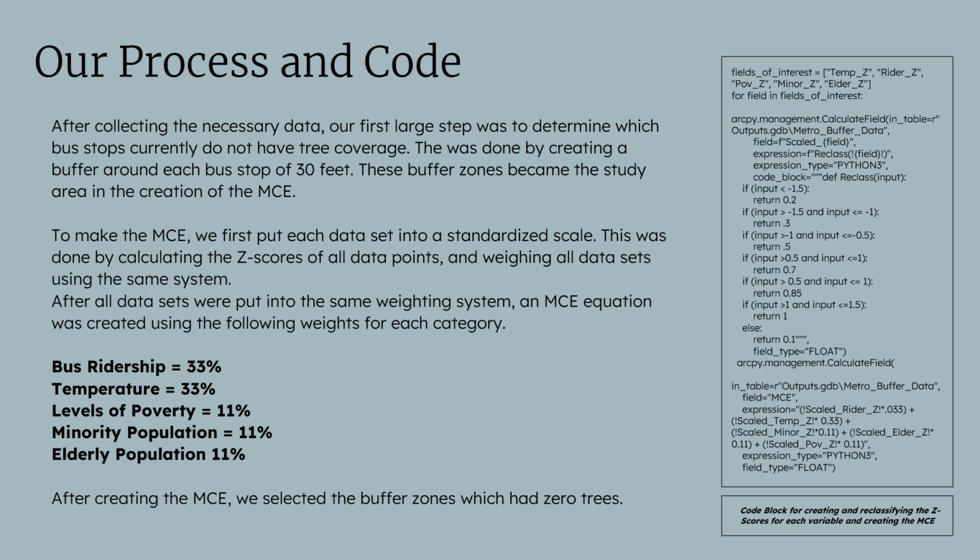Going further into the code, after we had calculated the z-scores of every data point for all of the 5 factors, we reclassified them into a standard scale using the code block on the right of the screen, with the negative scores being lowest and positive scores being highest. Then we computed the final MCE score using the weighted formula shown in bold. Each factor's weight was decided by us based on our determined level of importance for each factor.